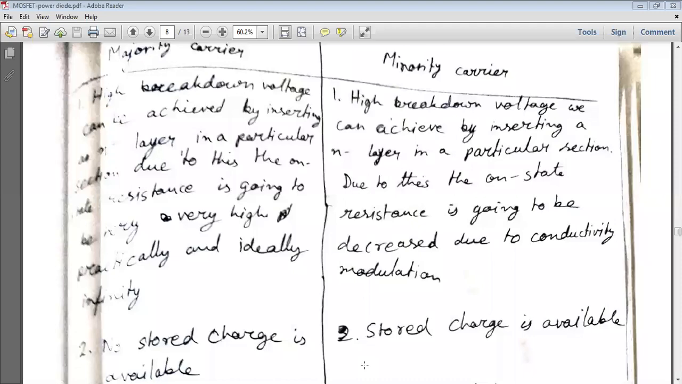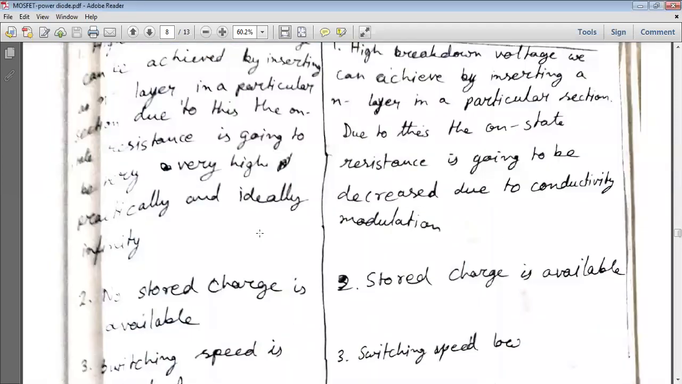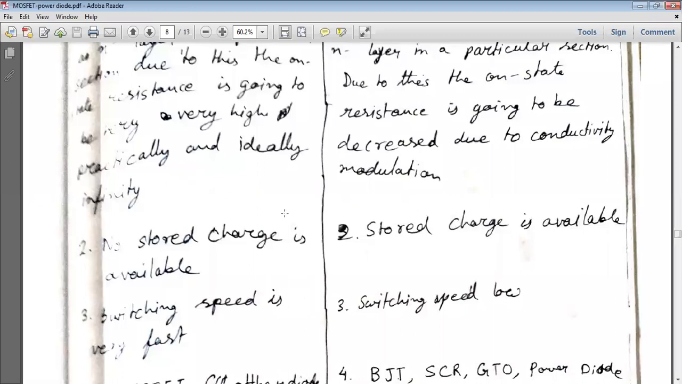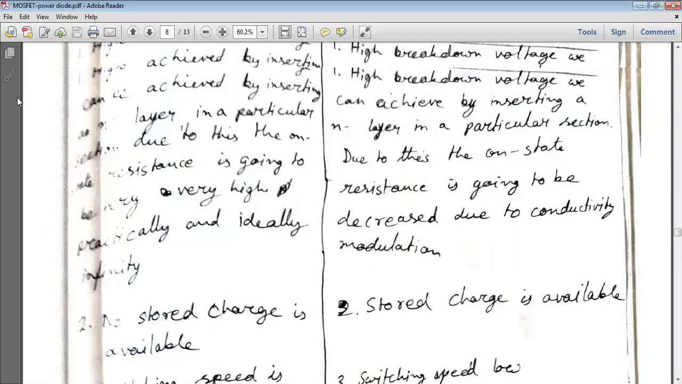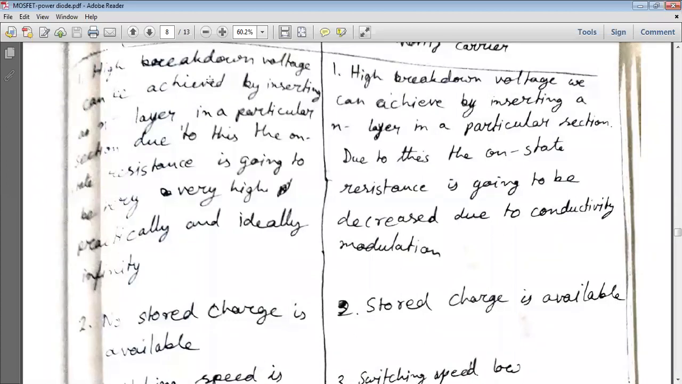Okay, so this is the thing. This way it can withstand high power or high voltage. We have mentioned that high breakdown voltage can be achieved by inserting an N minus layer. The N minus layer is the lightly doped material, a lightly doped layer in a particular section. Due to this, the on-state resistance is going to be very high, practically ideally infinite. This resistance is practically infinite, so it can withstand very high voltage.